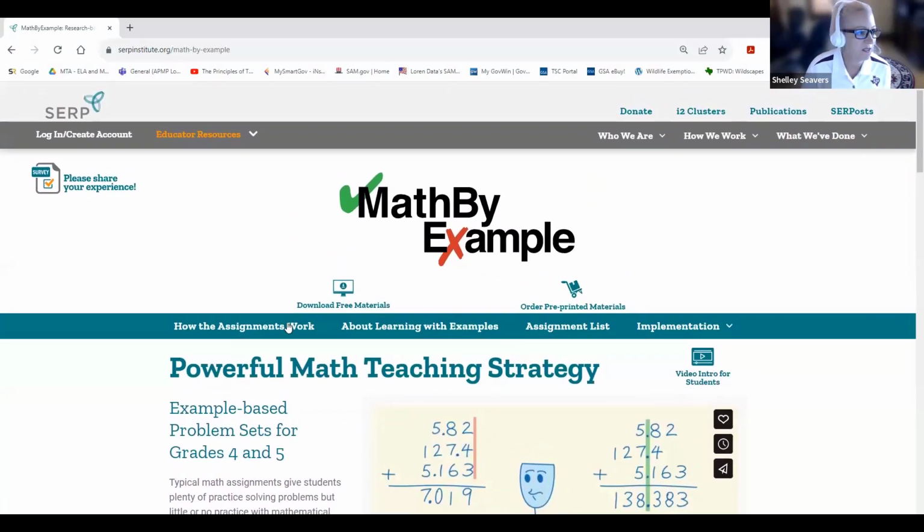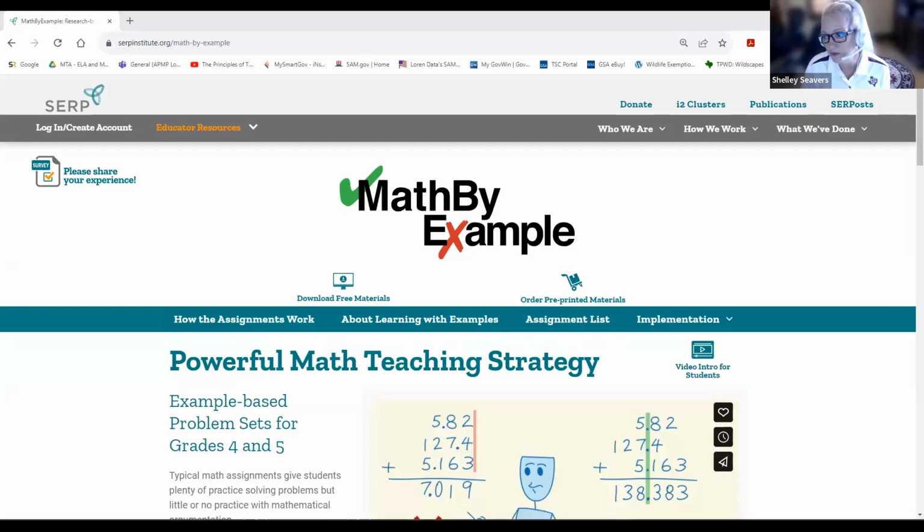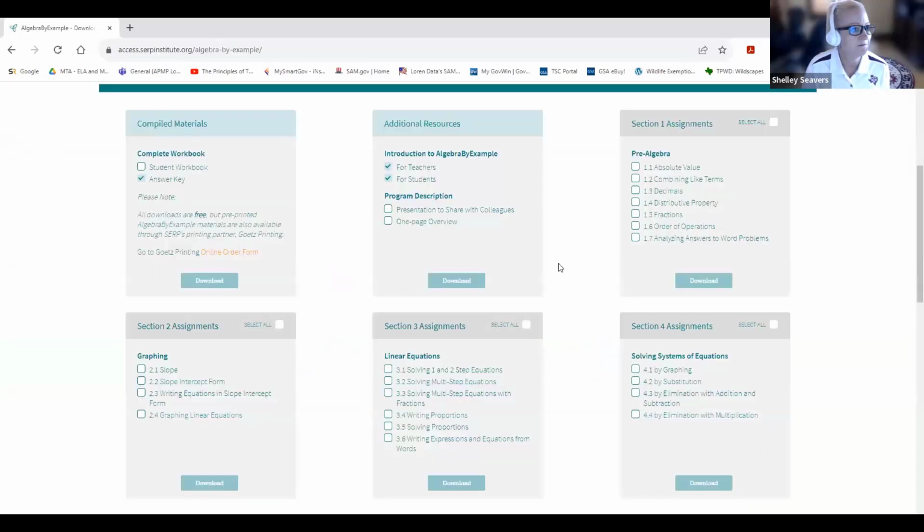Now, let's take a look. You have articles here, how the assignments work, learning with examples in the assignment list. But we're going to go straight out to download free materials because I want to get to the meat of finding the lessons for math by example. So to do that, I'm going to switch screens over to our menu, is what I like to call it. And it looks like this.